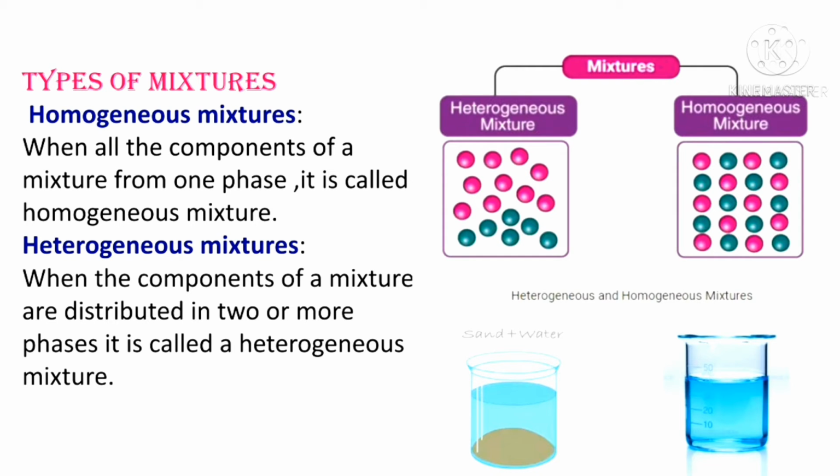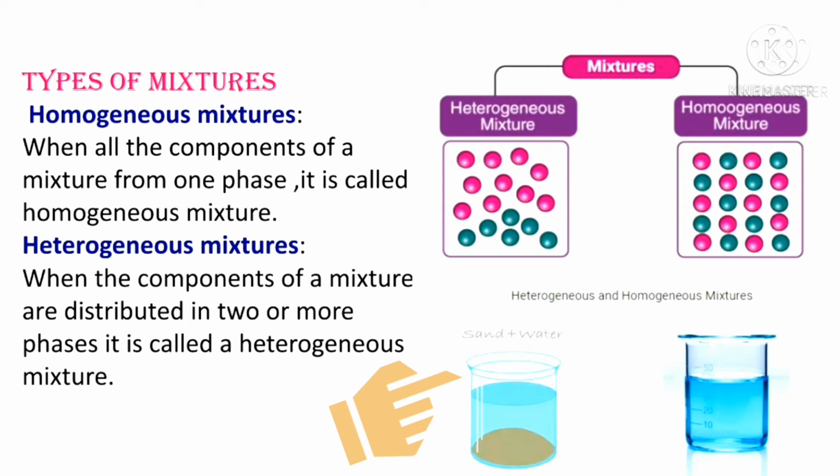Homogeneous mixture. When all the components of a mixture form one phase, it is called a homogeneous mixture. For example, when sugar dissolves completely in water, we get sugar solution. We cannot differentiate between sugar and water in the solution. The entire solution looks like one mixture. So, such types of mixtures are called homogeneous mixtures. All the components are distributed in one phase.